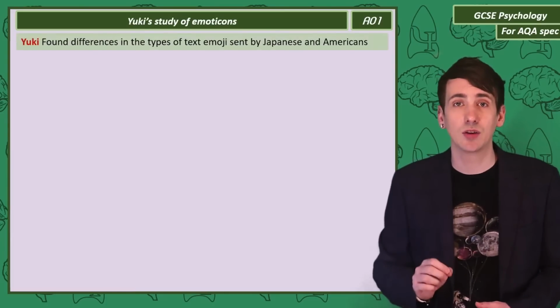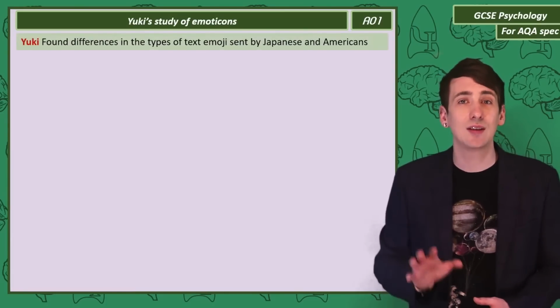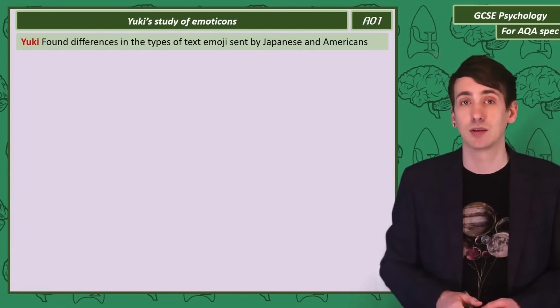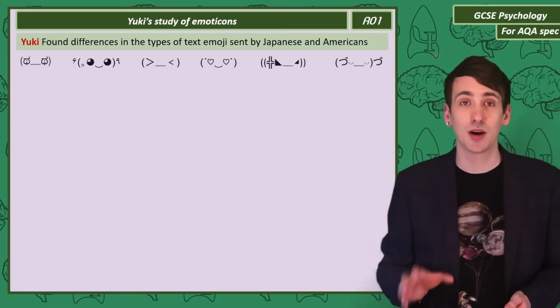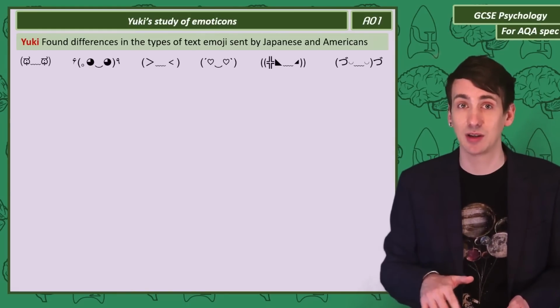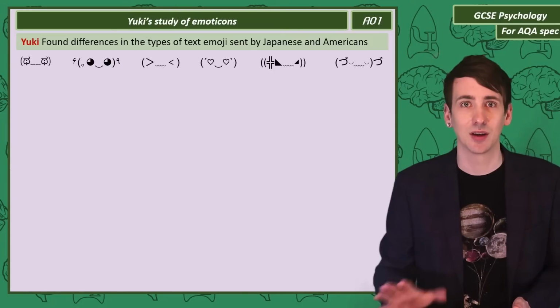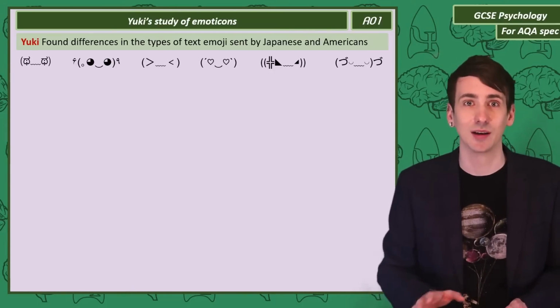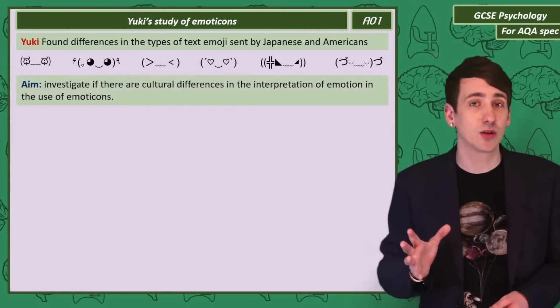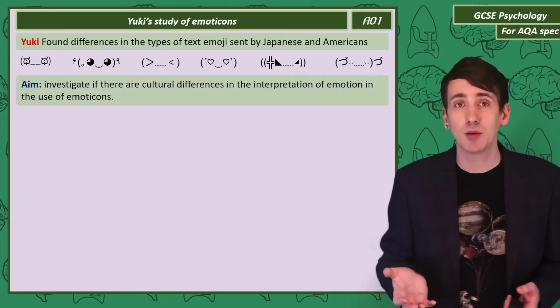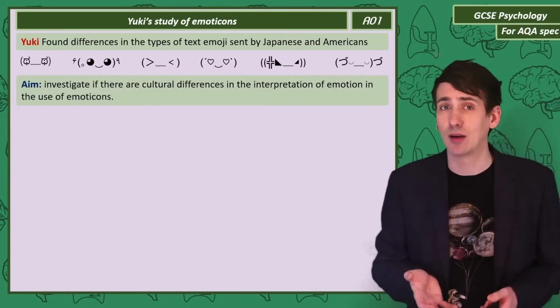The study is by a researcher called Yuki, who was interested in the differences between the emoji used by his Japanese and American friends. In preparation for this video, I found some examples of Japanese text emoji. They're amazing. There's literally thousands of them. They're so expressive. It just puts a smiley face to shame. Go Google it. What Yuki found so interesting about these Japanese emoji was a focus on the eyes. Western emoji tend to have more of an emphasis on the mouth.